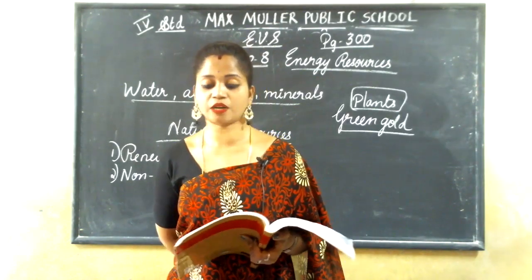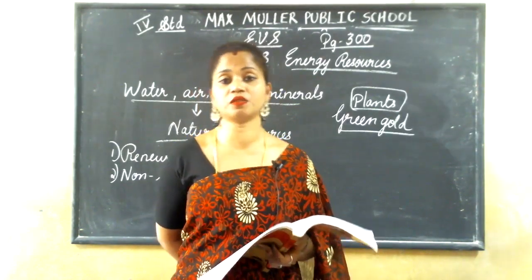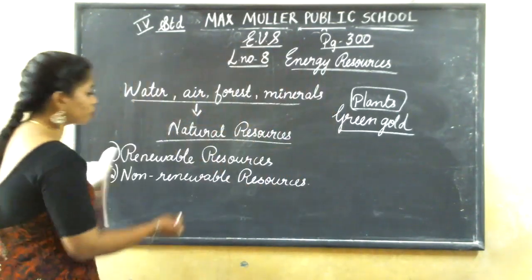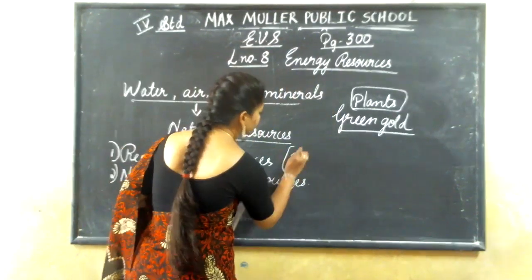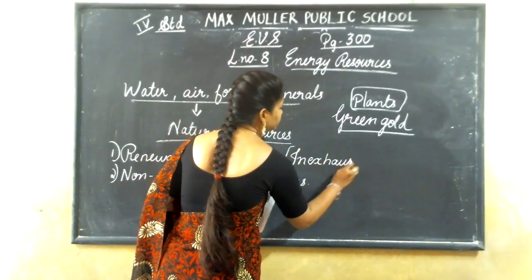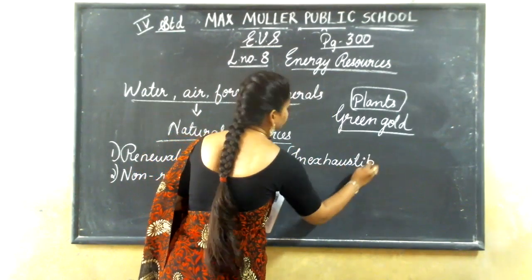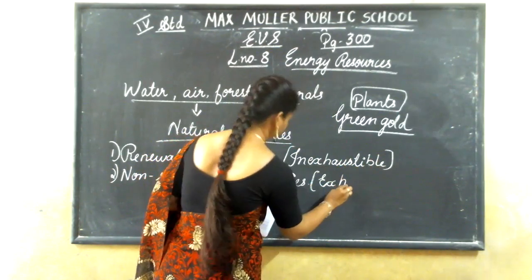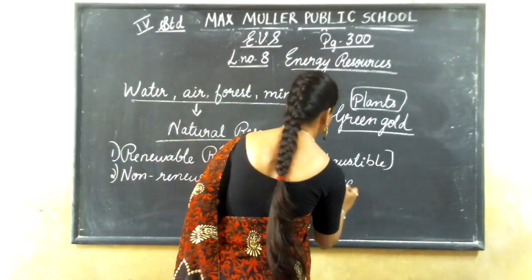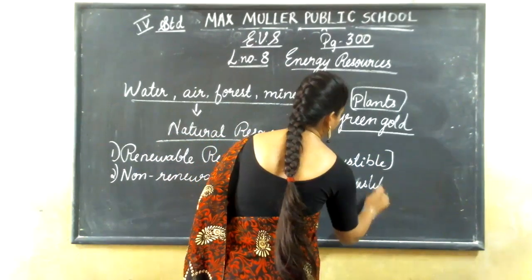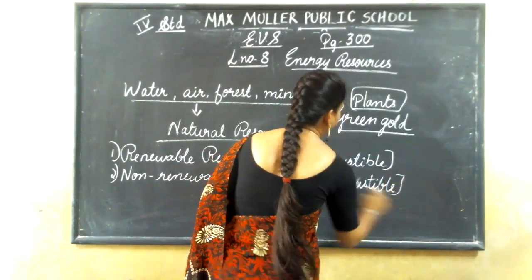Non-renewable resources are also called exhaustible resources. Renewable resources are inexhaustible.